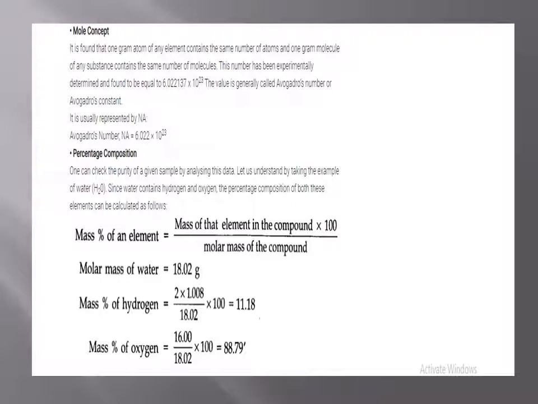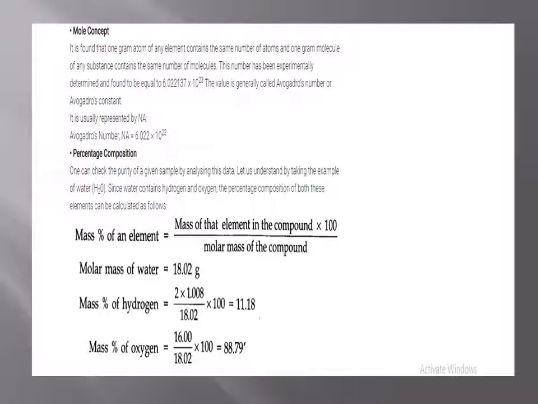Percentage composition. One can check the purity of a given sample by analyzing the data. Let us understand it by taking the example of water. Since water contains hydrogen and oxygen, the percentage composition of both these elements can be calculated.